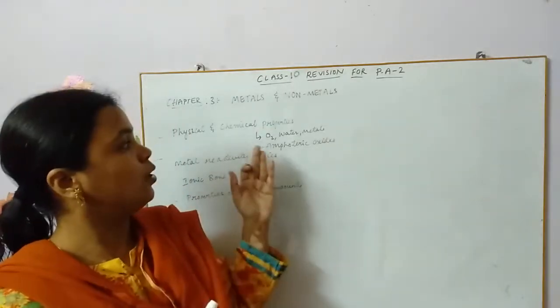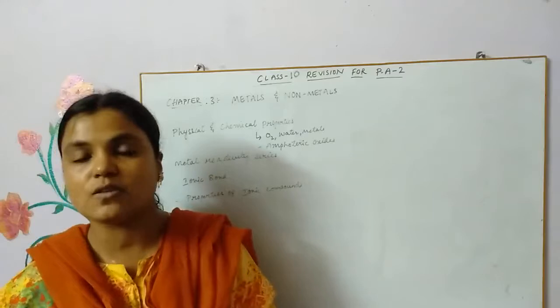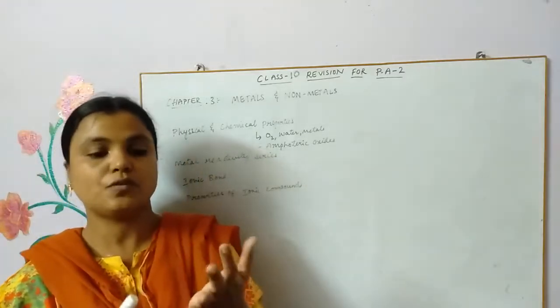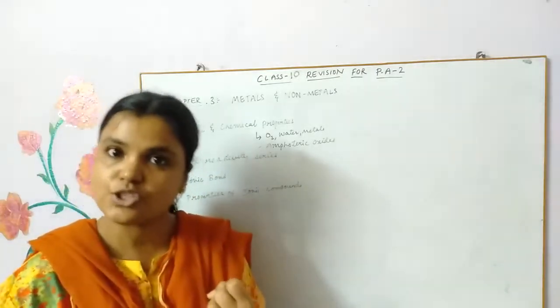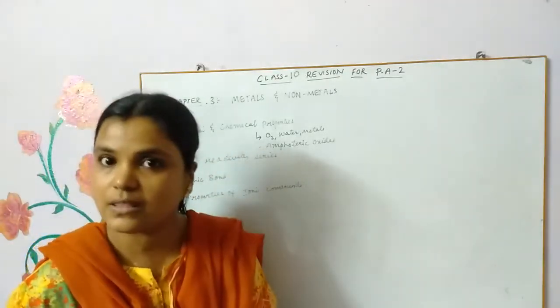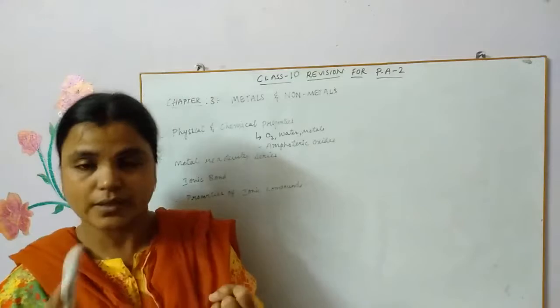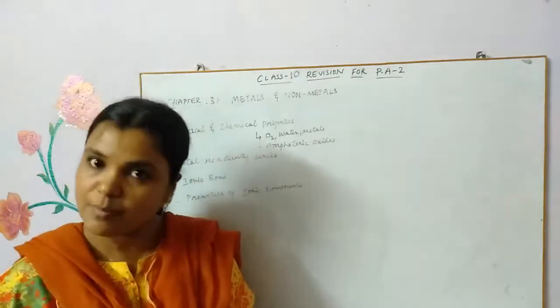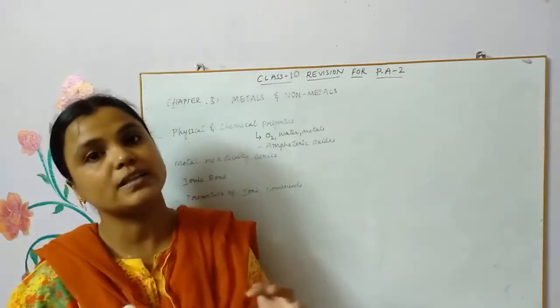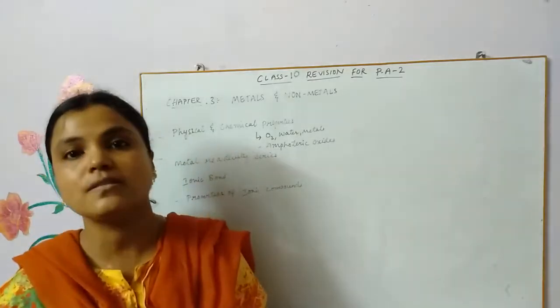Coming to the chemical properties over here. First of all, the reaction of metals with oxygen, reaction of non-metals with oxygen, reaction of metals with water, reaction of non-metals with water, reaction of metals with acids, reaction of non-metals with acids.